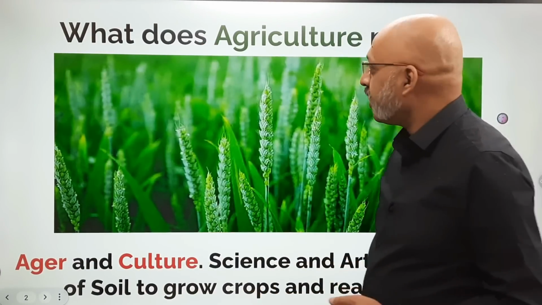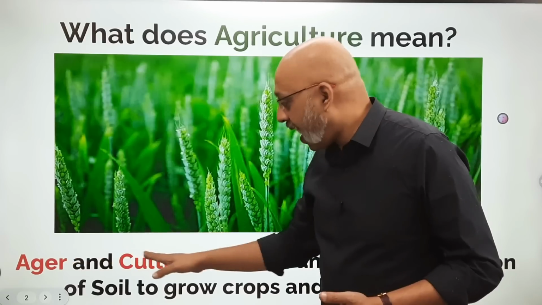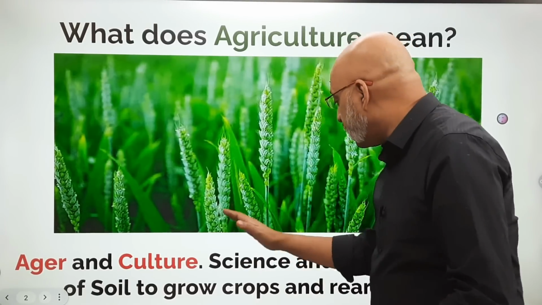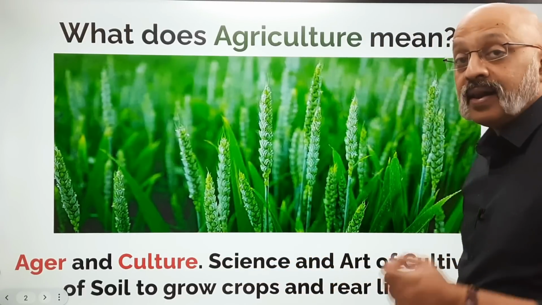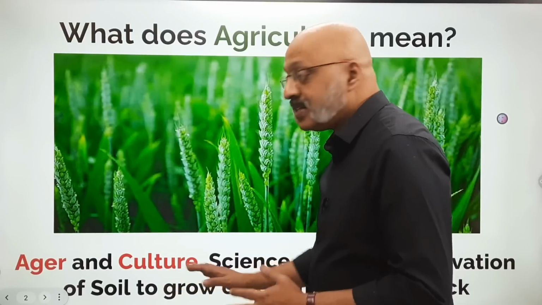What a fabulous photograph. What does agriculture mean? Let's start from the ABC. Agriculture का मतलब क्या है? What is the definition? Now, agriculture is formed by two words, agar and culture. Agar means land and culture means cultivation. So, cultivation of the land. So, what is the definition? It is a science and art of cultivation of soil to grow crops and rear livestock. Livestock means cattle, goat, sheep, etc. So, that is the definition. That's the science and art of cultivation of land or soil in order to grow crops and rear livestock.